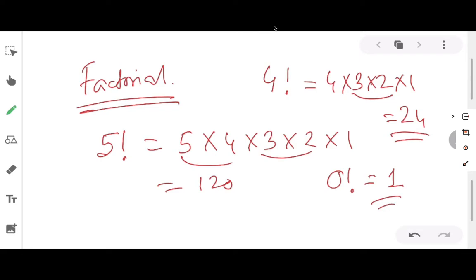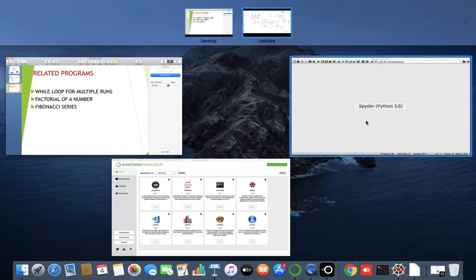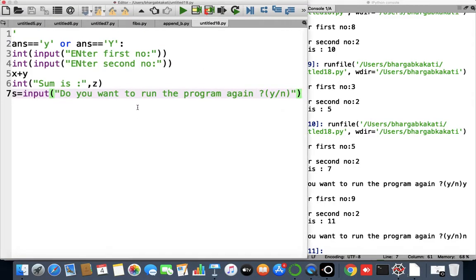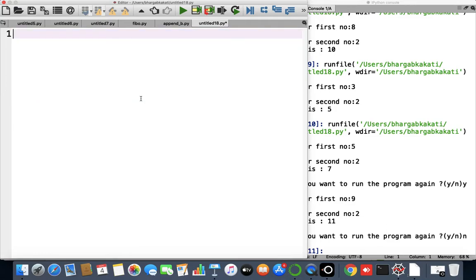Okay, so here as you can find, the next number is found by subtracting 1 as compared to the previous number. Okay, so here we'll use the concept of while loop for finding out the factorial of a number. So without any further delay, let us try to find out the factorial of a number. So what I'll do, I'll overwrite over this program only.